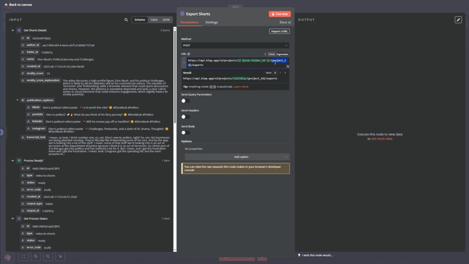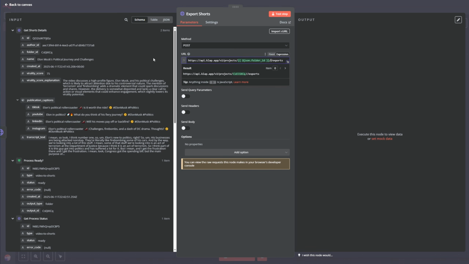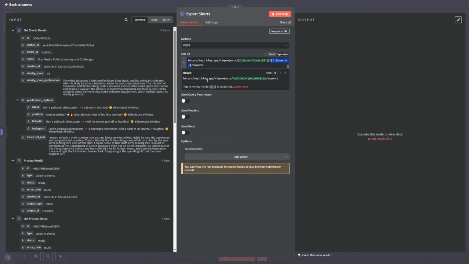Now we need the project ID. How do we know the project ID? This is the project ID, the actual ID. So let me remove this and add the ID here. And here it is. We have the folder ID plus the project ID slash exports. So that's the correct URL.